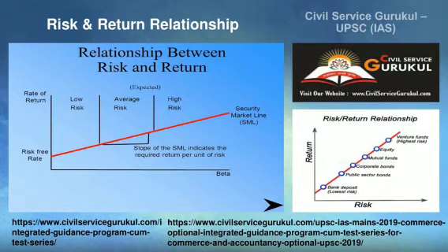When we move on the line which is known as the security market line, basically when we purchase more high risk securities, then the return will also be high. So first is low risk, then we move above the security market line towards the more risky areas, and our return will also increase gradually, going to average risk and high risk.